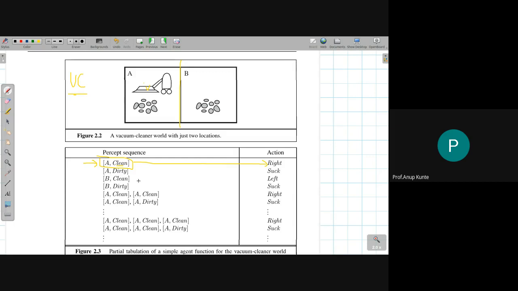Now, if you are in B and the room is clean, you should move left. If you are in B and the room is dirty, you should move. No, you should not move. You should clean the room. That is why the suck operation is performed.